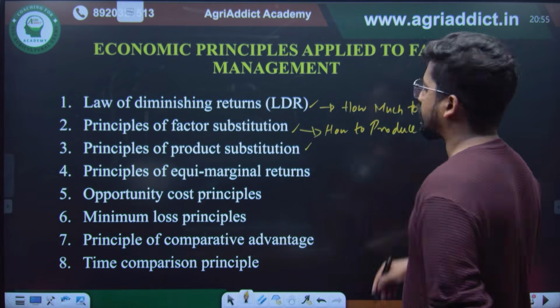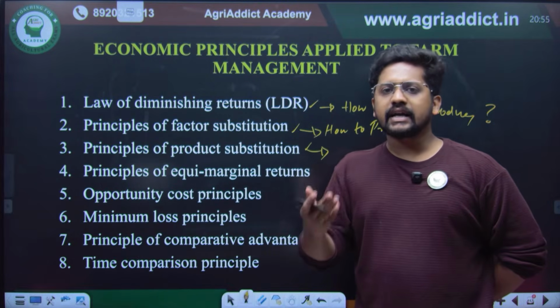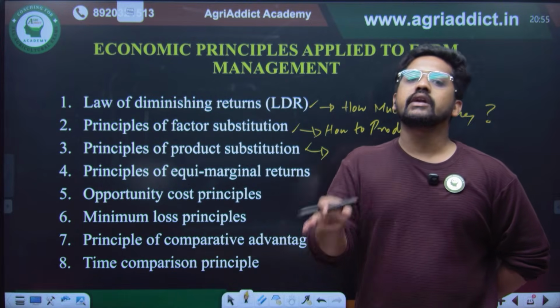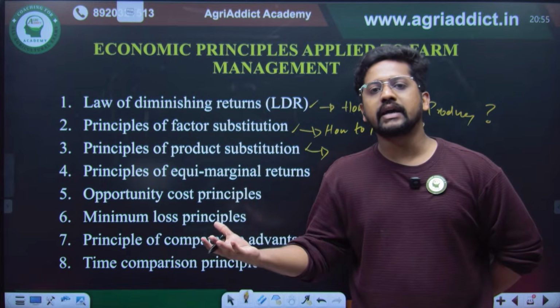Then there is principle of product substitution. In almost all agriculture there will be a byproduct associated with a main product, so we should arrange how much of the main product and byproduct should be produced.